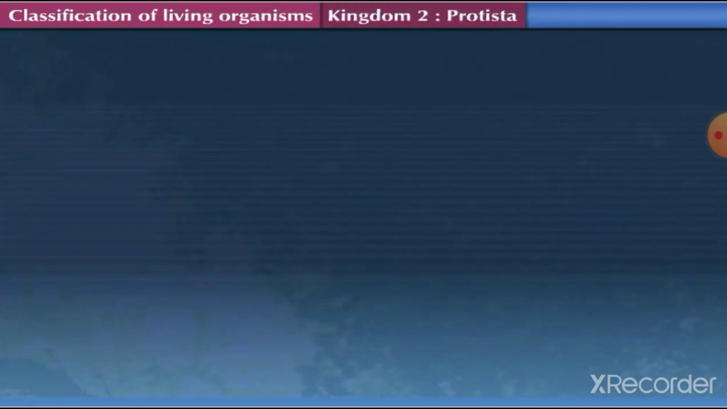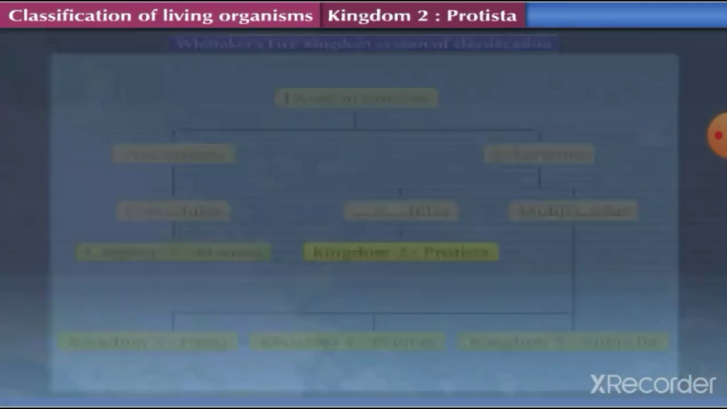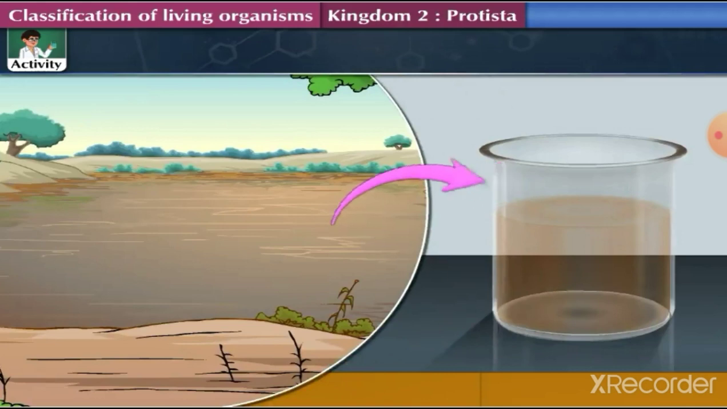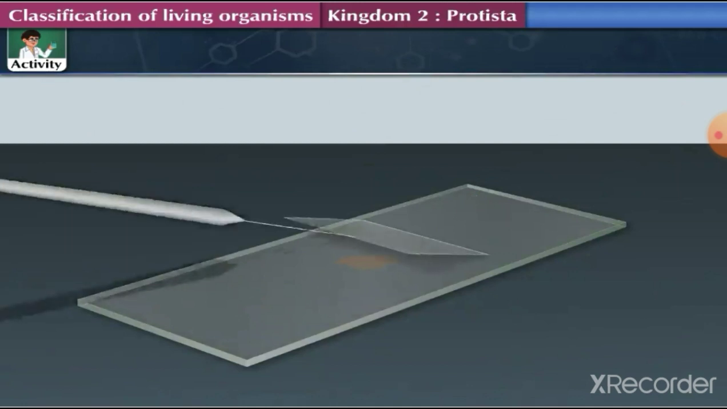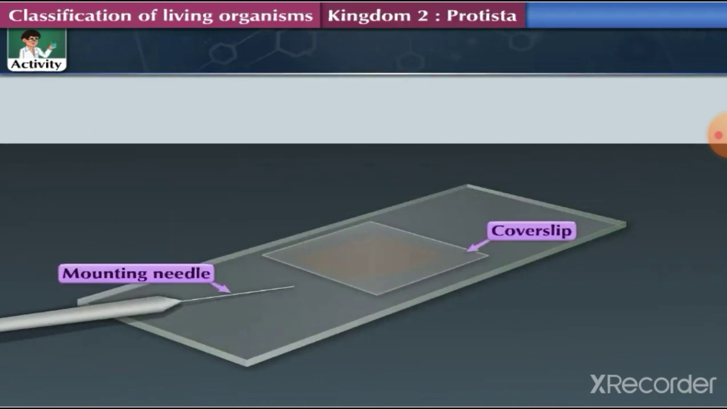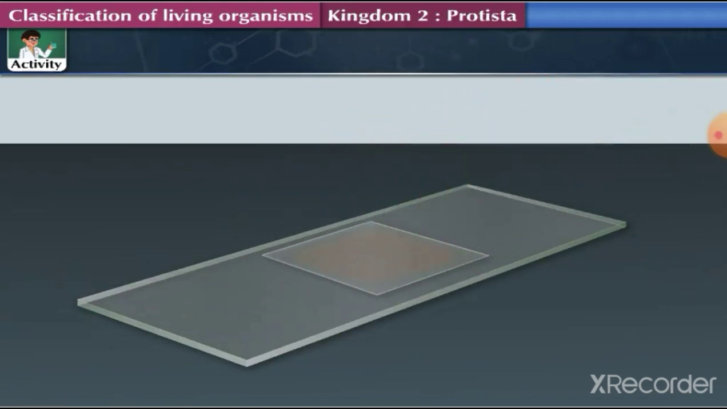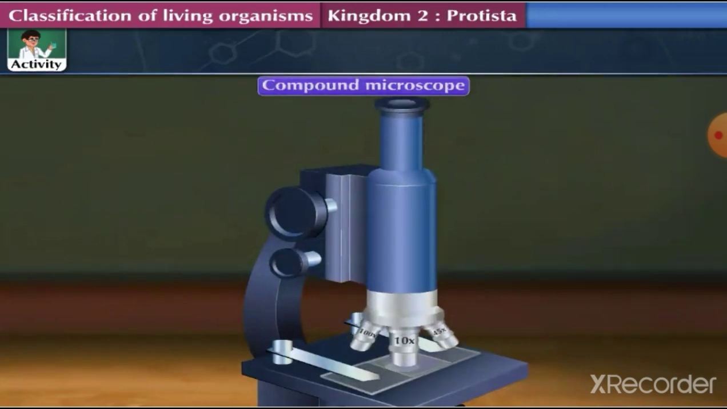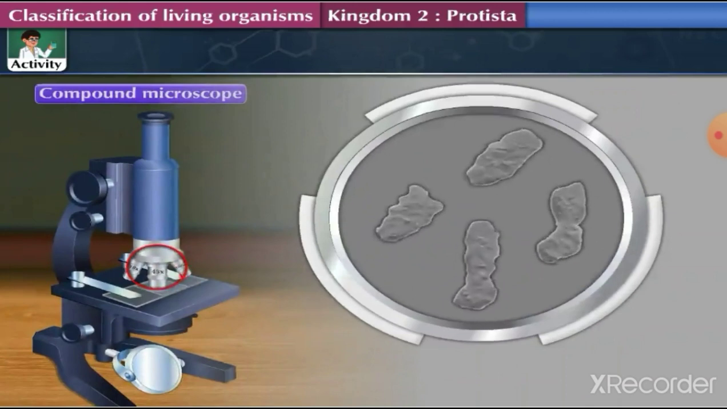Kingdom 2, Protista. Let us begin with the study of Kingdom Protista with the help of a small activity. Activity: collect water from a pond. Take a drop of it on a clean glass slide. Now put a clean cover slip on it with the help of a mounting needle. This is a temporary mount of pond water. Observe this temporary mount first under low power and then under high power of a compound microscope.